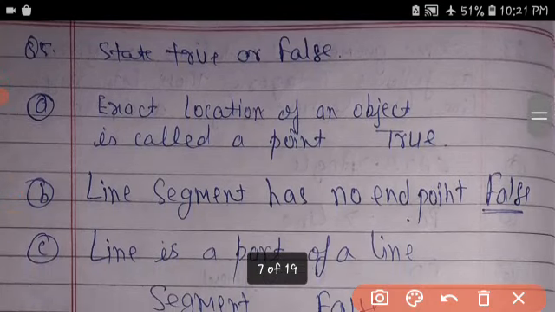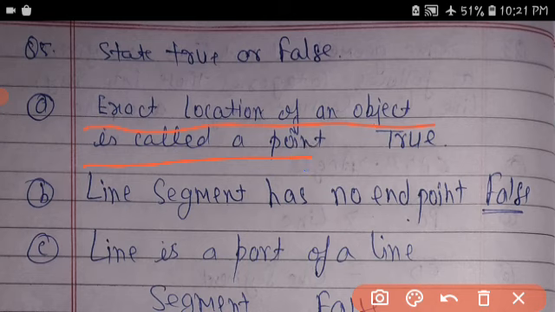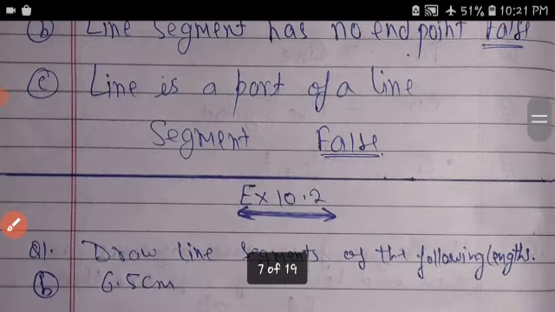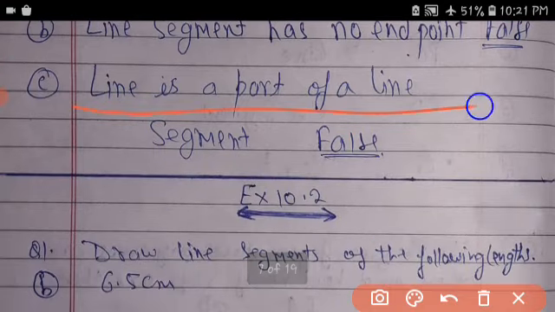True or false. The exact location of an object is called a point: true. A line segment has no end point: false. A line is a part of a line segment: false.